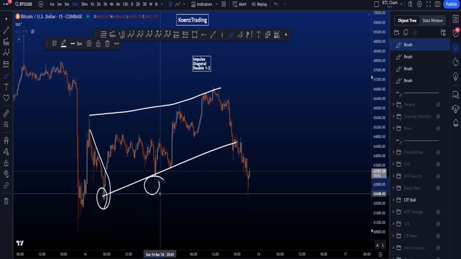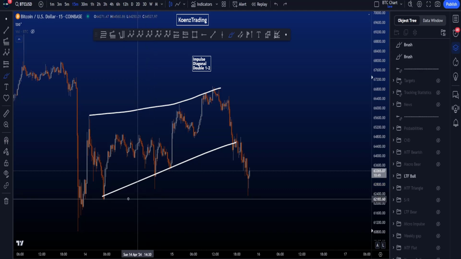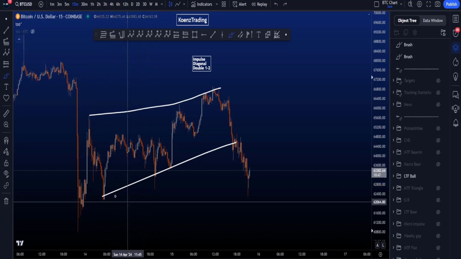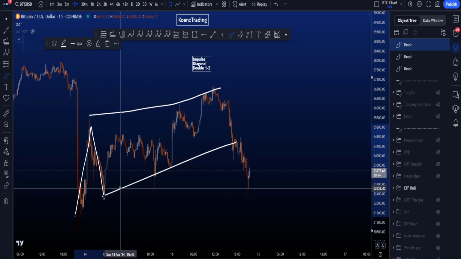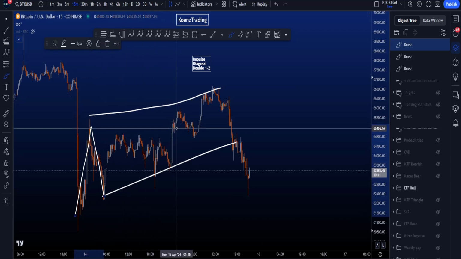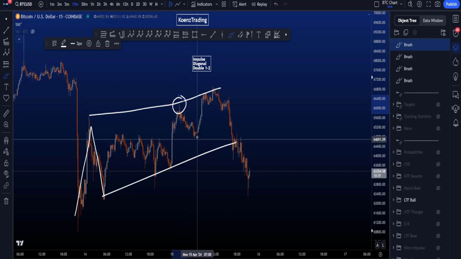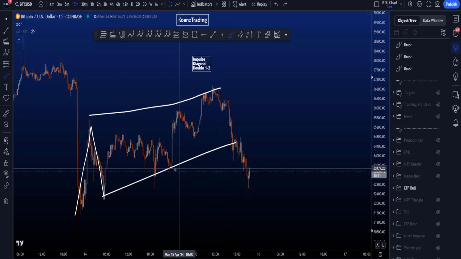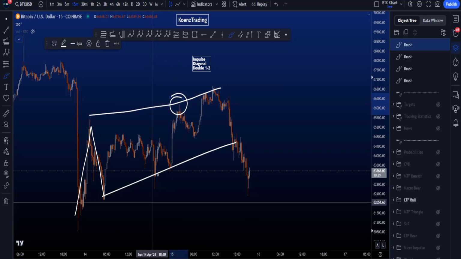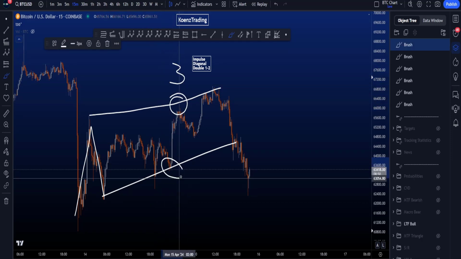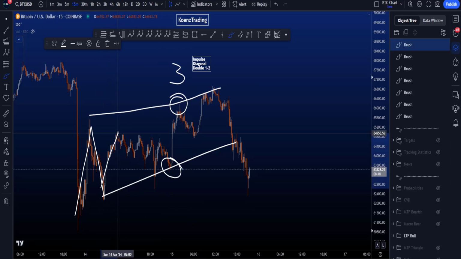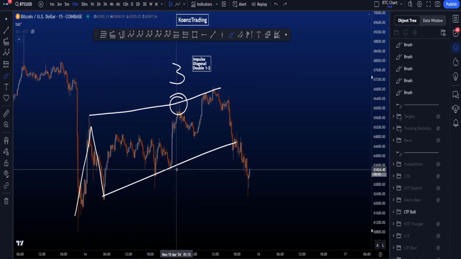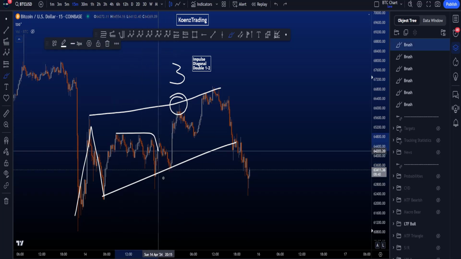It can't be this low here, because in a zigzag wave C or in a double zigzag wave Y should go below this one, but it didn't. So therefore we have a 1 and a 2, and now we're looking for 3. Naturally, one would then expect this to be 3, this to be 4, and this to be 5. I mean, this is the only way we could potentially end a diagonal over here. But that then means that if this over here is the high of your wave 3, this has to be the low of your wave B, and then a wave A, wave B, and a wave C. Now it is quite challenging to actually finish a wave B over here after this corrective structure.